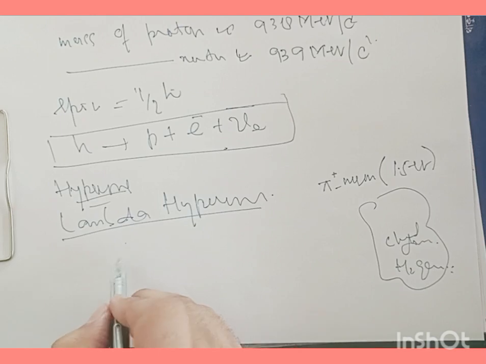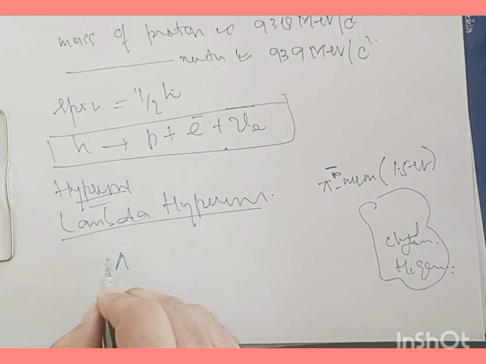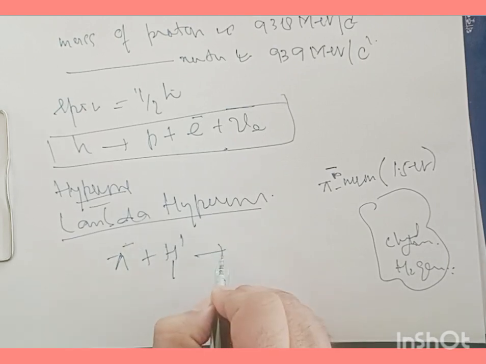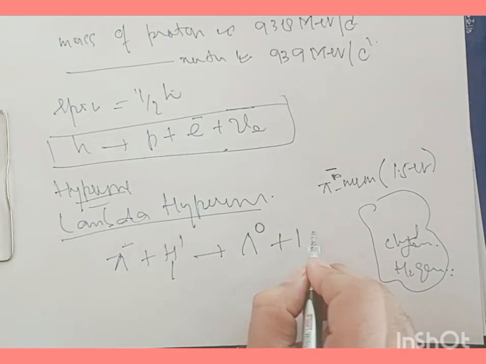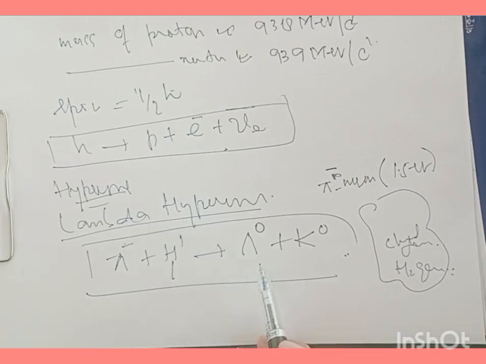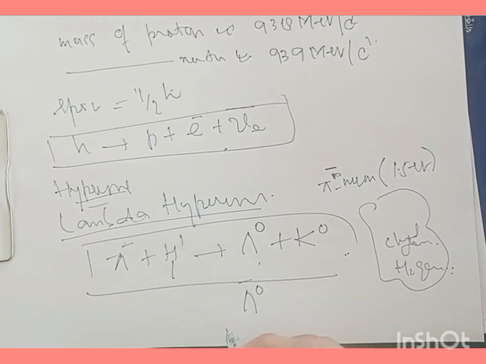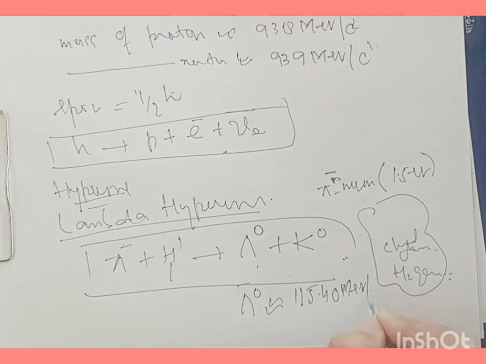The reaction can be written here. It's not pi plus, it's pi minus. So pi minus plus hydrogen gives us a neutral lambda hyperon and a neutral kaon. The properties of this lambda hyperon is that it is a neutral particle. It has zero charge, and it has an antiparticle lambda 0 bar. The masses of these two particles are equal, and their masses are of the order of 5.40 mega electron volt per c square.